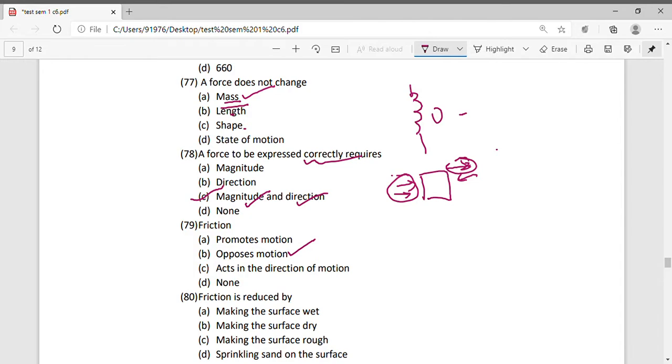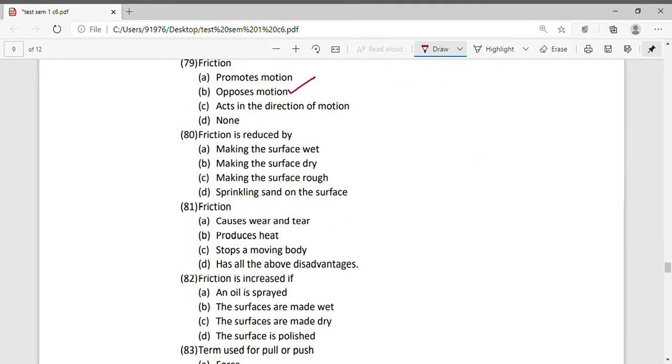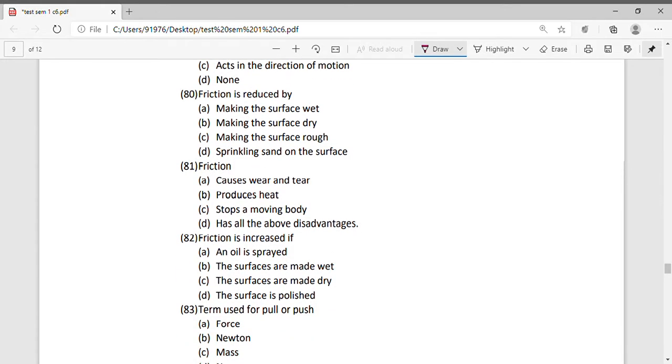Friction is reduced by... okay, so how do we reduce friction? Making the surface wet. Yes. For example, if you put water on a floor, it becomes slippery, or the friction has been reduced, so the chances of you falling would increase. So the answer would be making the surface wet. If you dry it, no. If it is rough, no. If you sprinkle sand on it, it will automatically become rough, hence friction will increase. So the only way to reduce friction here is by making the surface wet. So this is the answer.